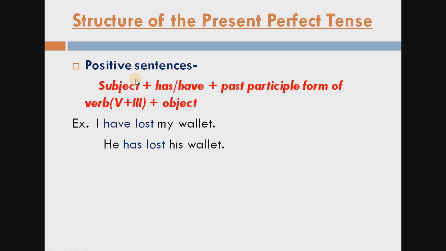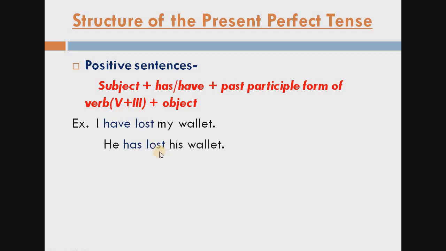Second sentence, subject he. Next has or have: because he is a singular subject, we have chosen has. Then lost, sorry students, lost is the third form of lose. Okay, lose is the first form, and the third form of the verb lose is lost.